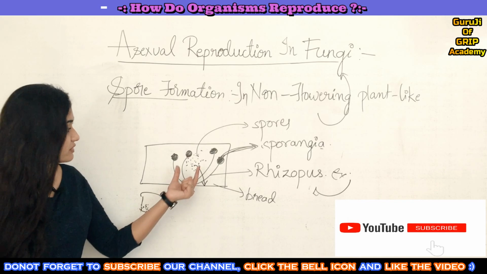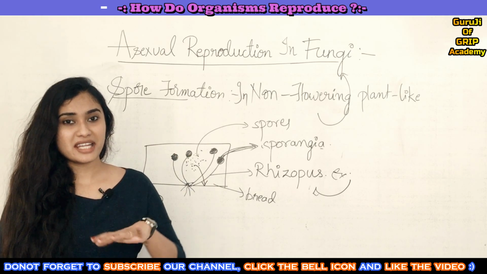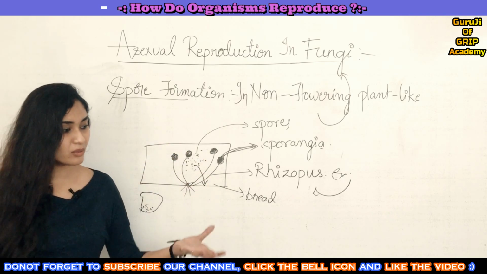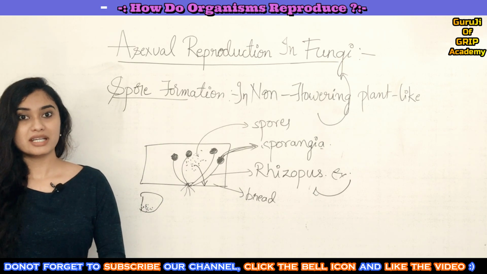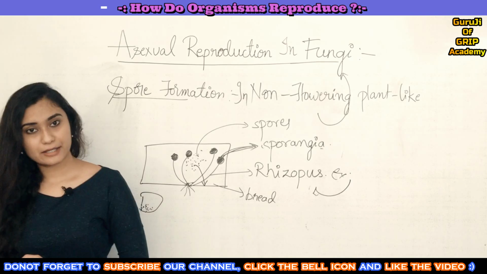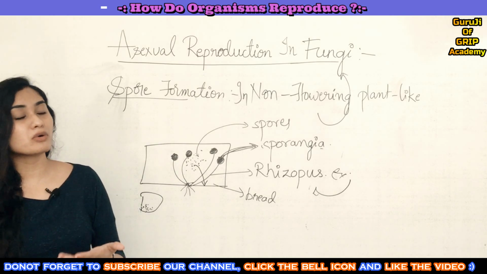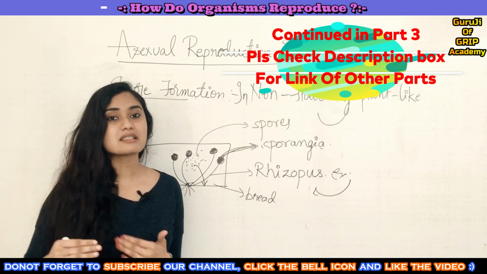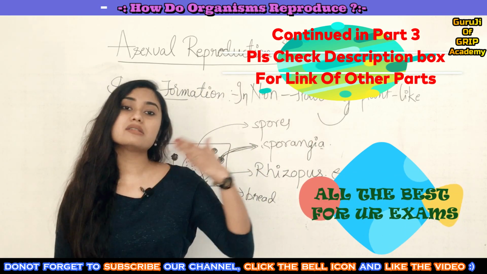One advantage of these spores is that they can survive and stay in very bad or adverse conditions. Only upon reaching a favorable condition does it start growing. It can bear such an adverse environment, so it won't grow till it gets a favorable environment. So this is all about spore formation, a mode of reproduction in fungi. So that's all about asexual modes of reproduction. Now let us discuss sexual reproduction in plants, and later we can go into sexual reproduction in humans. Fine.